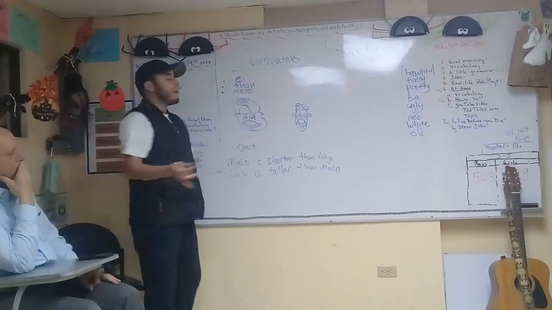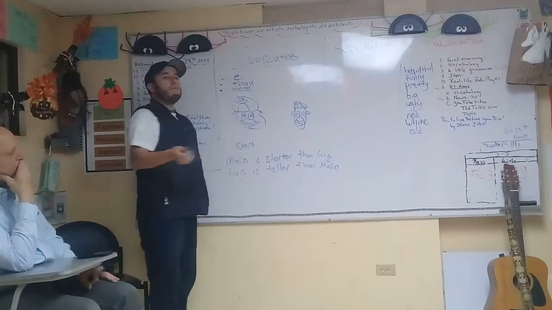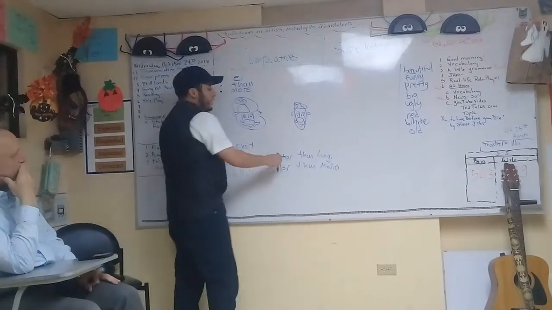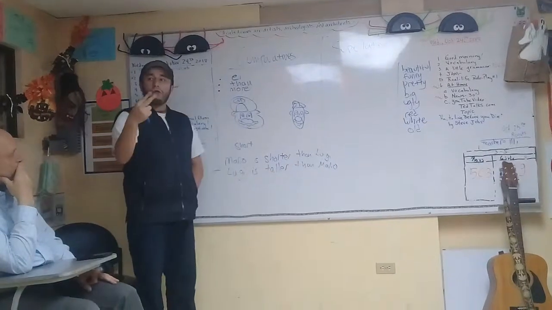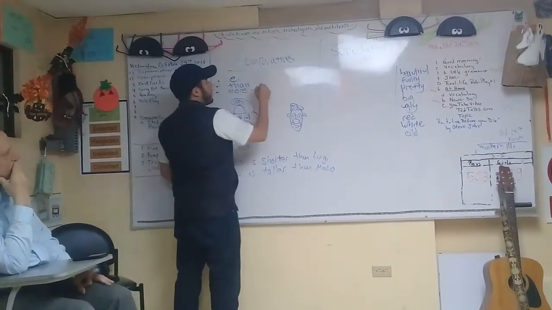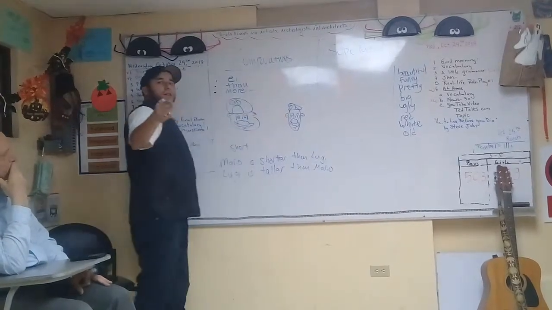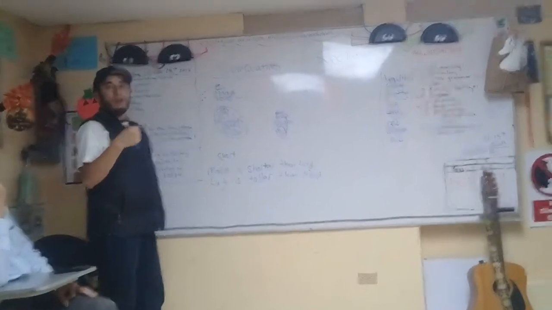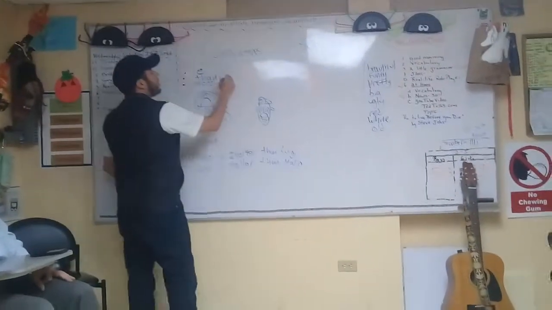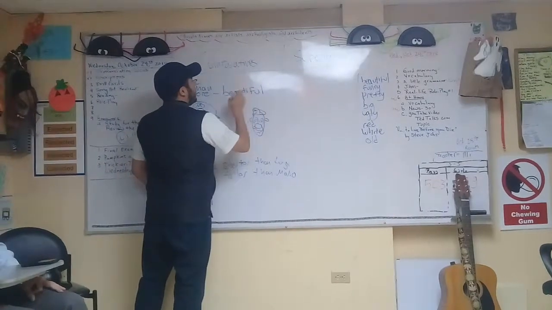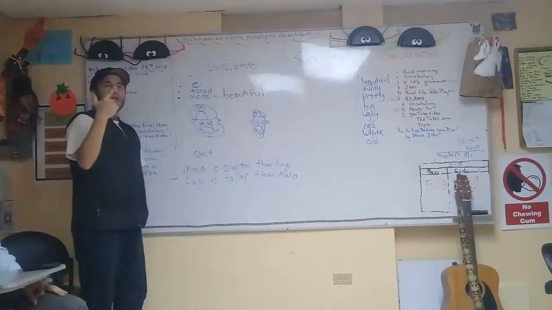We are comparing. Now, when do we use more? More we use when the adjective has more than two syllables. For example, Sandra, can you give me an example of an adjective that has more than two syllables? Beautiful, very good. How many syllables is that?